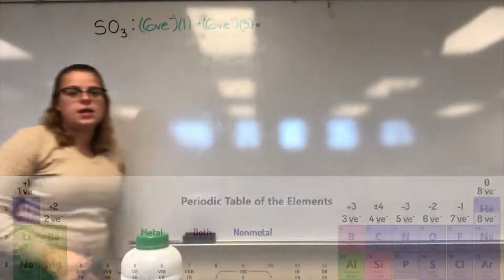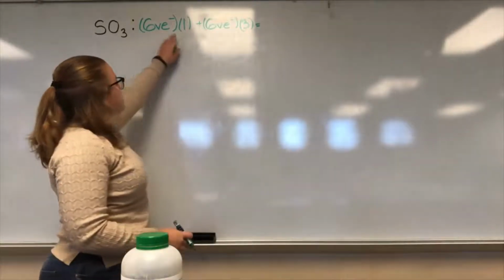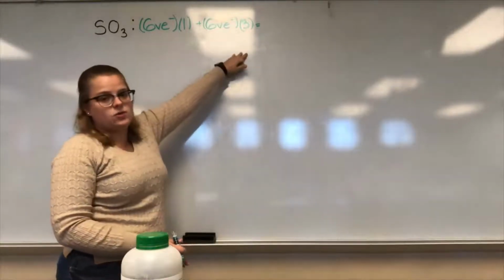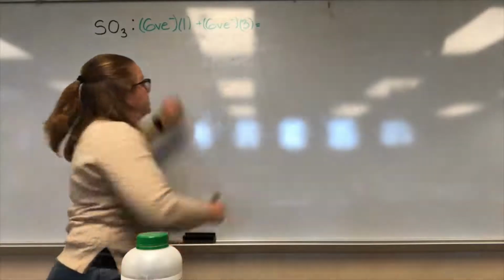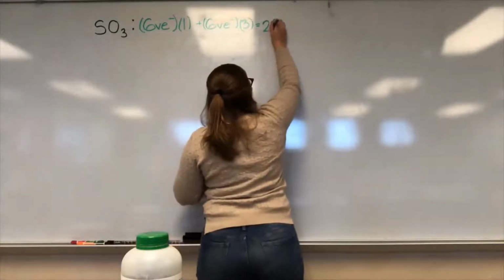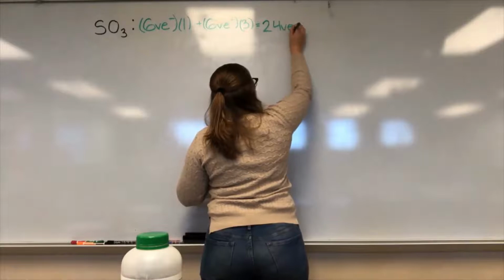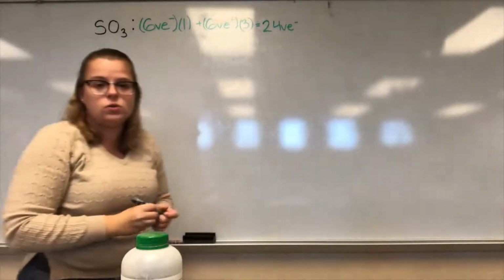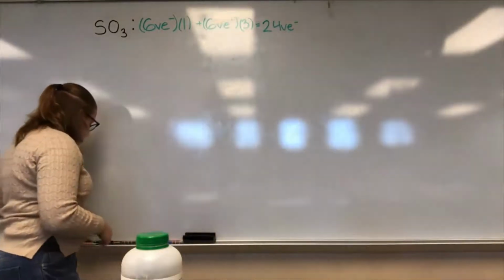Plugging this into the calculator, you get 6 times 1 is 6. 6 times 3 is 18. 18 plus 6 is 24 valence electrons we are going to need to use to make this Lewis dot structure.